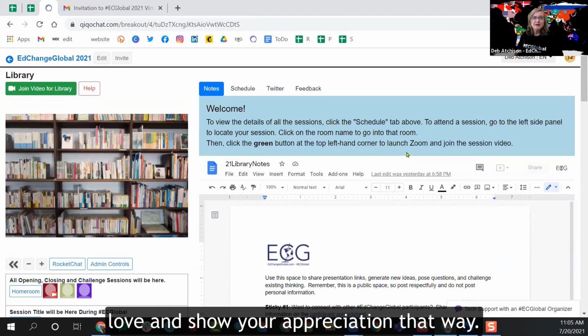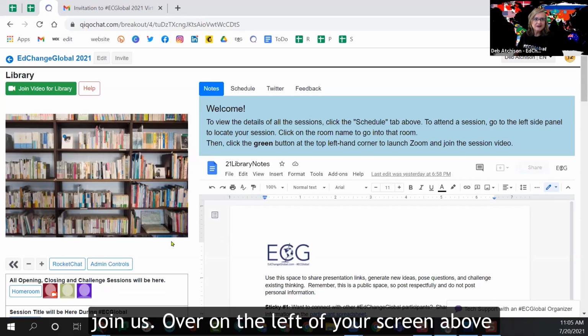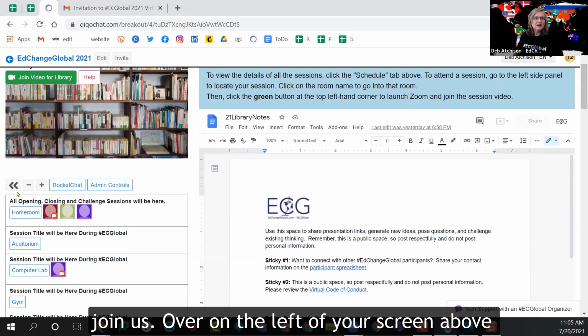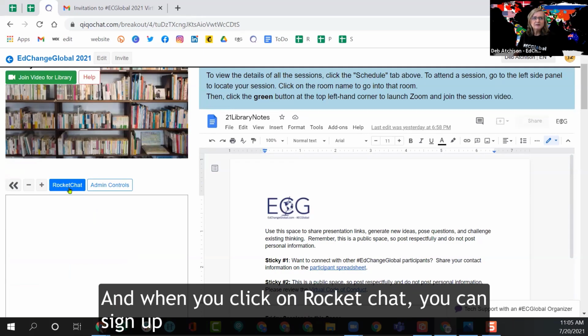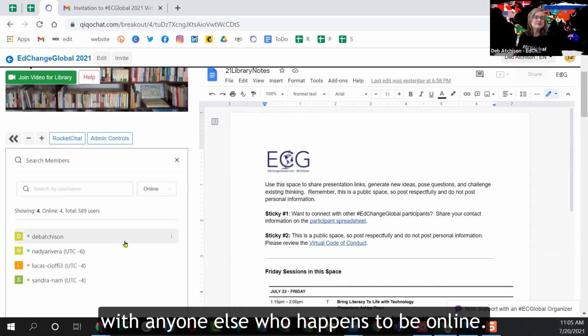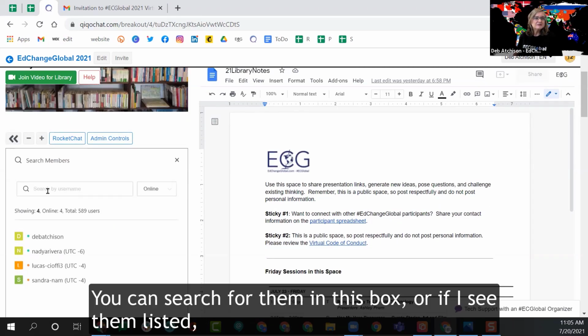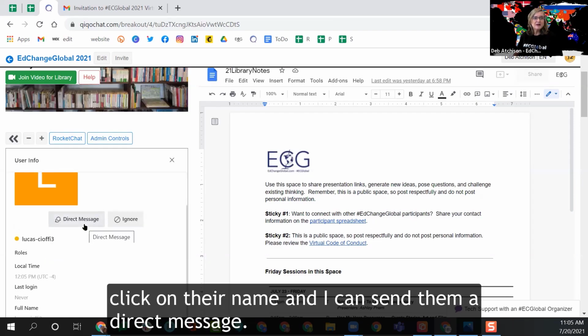All right, one last thing I'm going to show you, and then you are set and ready to join us. Over on the left of your screen, above all of the rooms, you will have a button that says Rocket Chat. And when you click on Rocket Chat, you can sign up, set up your Rocket Chat account, and then you can chat with anyone else who happens to be online. So I can search for them in this box, or if I see them listed, I can click on their name and I can send them a direct message.